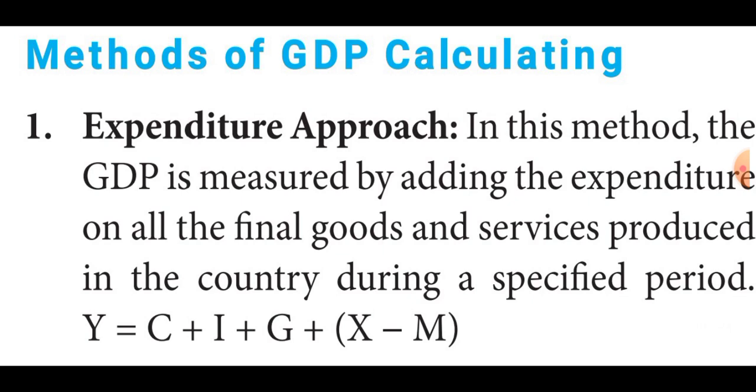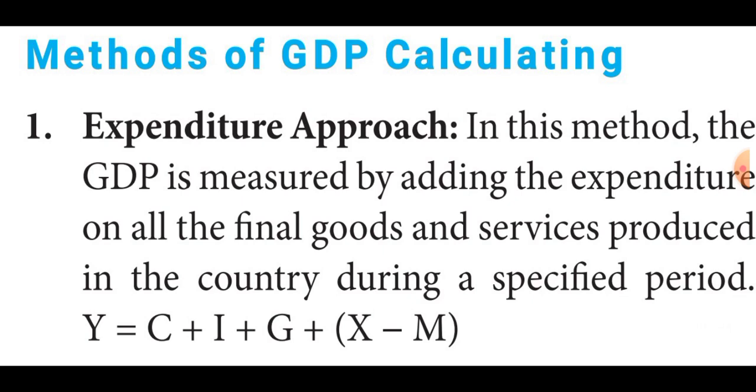How many methods are used to calculate GDP, students? 3. Okay, listen very carefully. 3 methods are used to calculate GDP: expenditure method, income method, value added method. The first one is the expenditure approach. In this method, the expenditure approach or expenditure method.